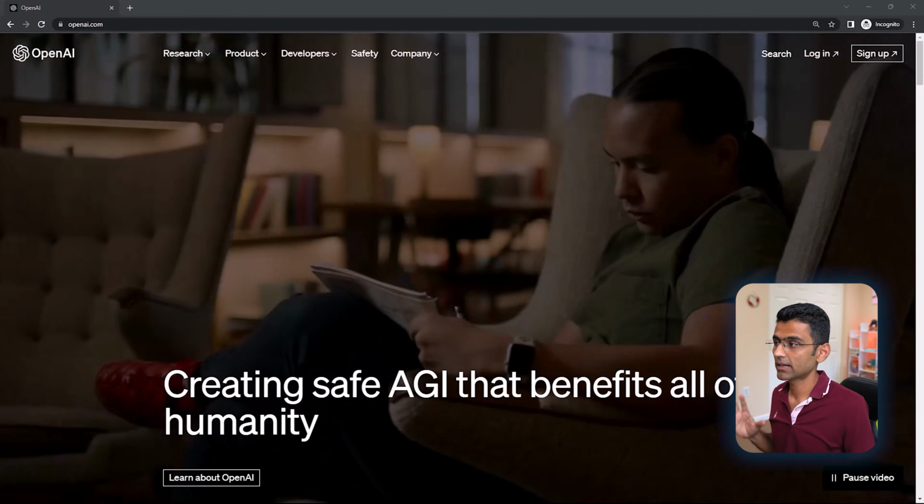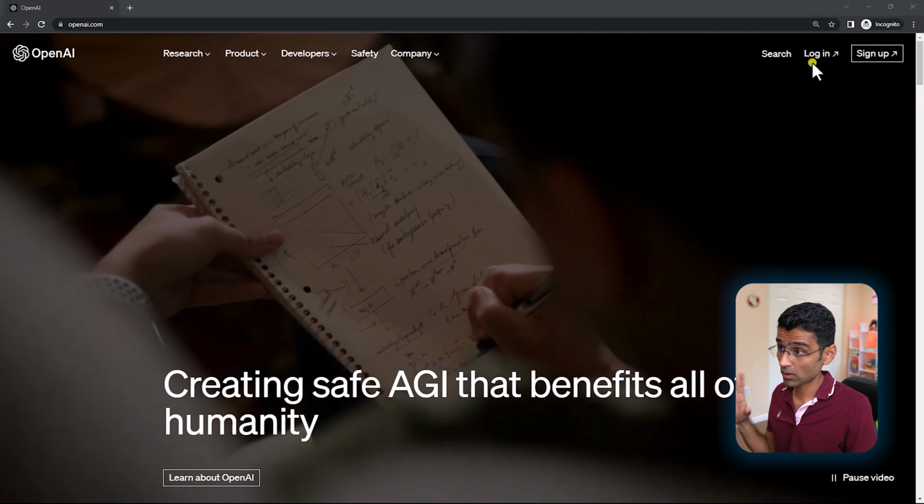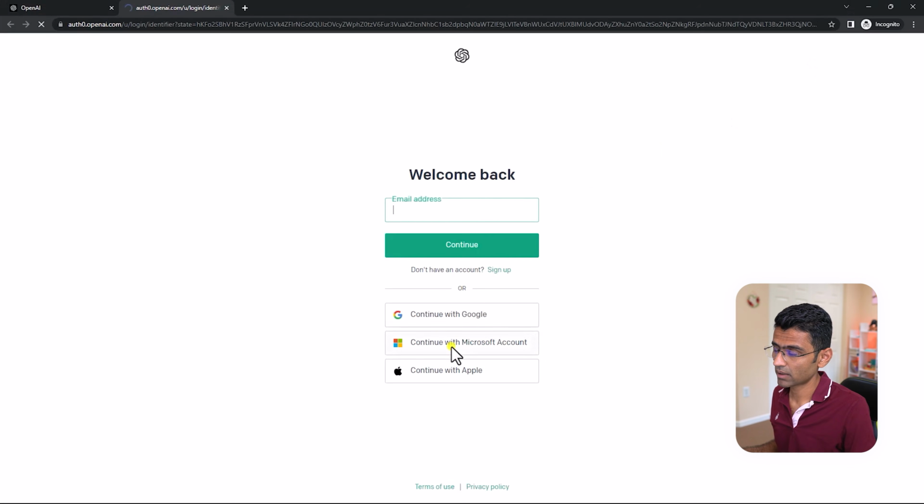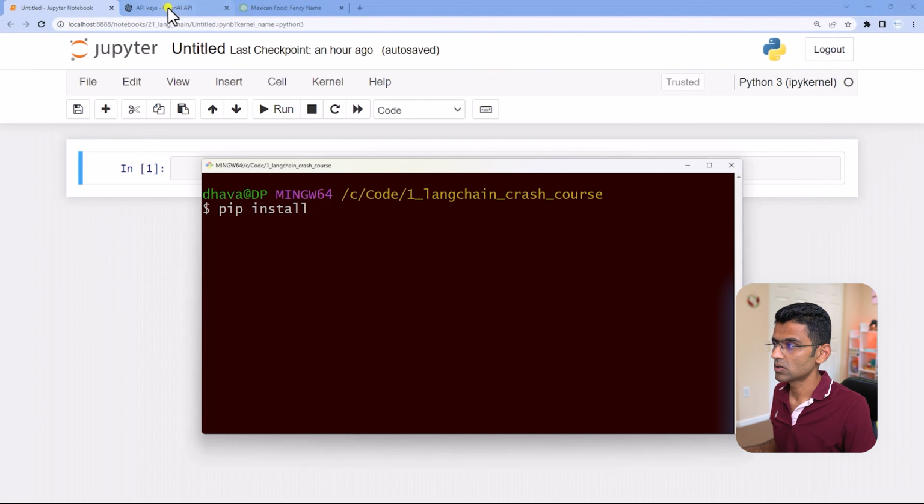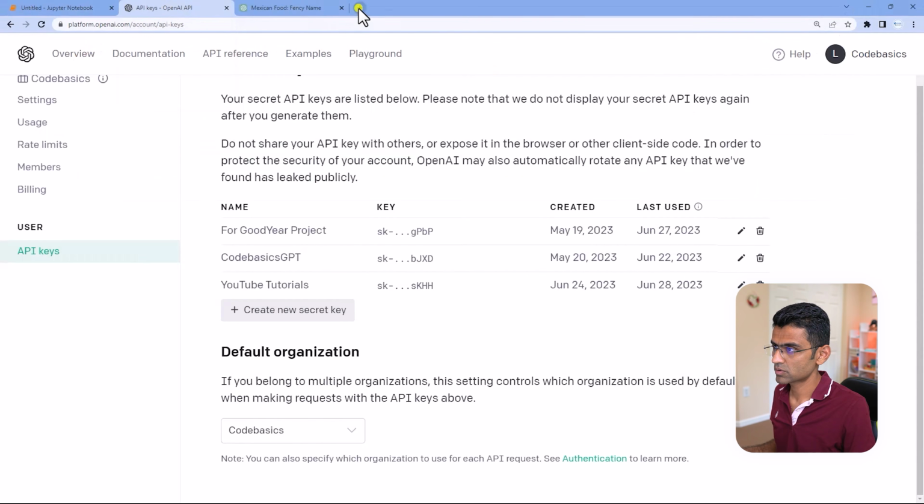Let us first create an account on OpenAI. You can go to the OpenAI website, click on login and create a login using Google or individual email credentials. Once your login is created, you will come to a dashboard. So let me just show you.